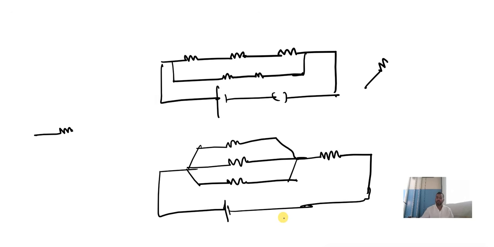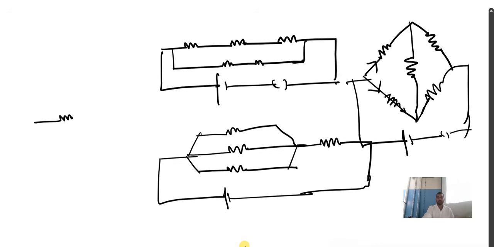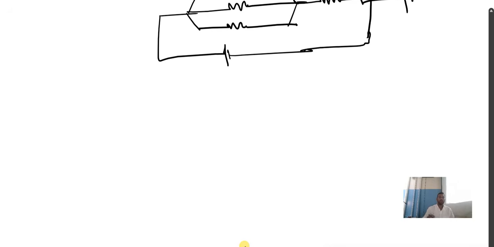And sometimes they'll give you one resistance here, one resistance here, one resistance here, and one resistance here. They are connected together. They will ask you to find the effective resistance. And even here, one resistance. See the arrow mark. Arrow marks are important. Like this, they'll put the arrow marks and ask you to find the effective resistance of this circuit. Some values will be given. Clear? So it's just series and parallel combination they will ask you. Nothing much more.